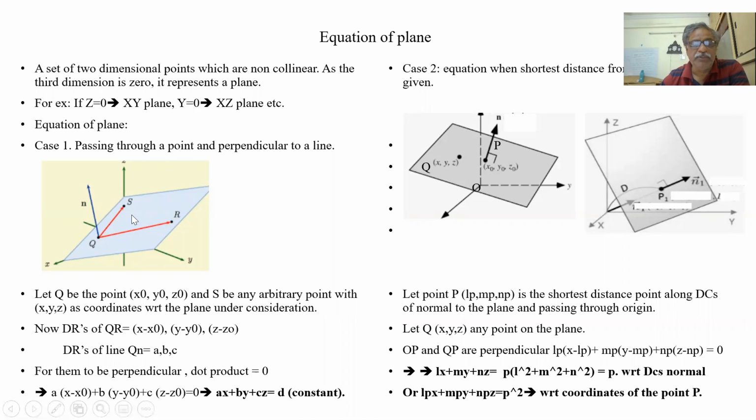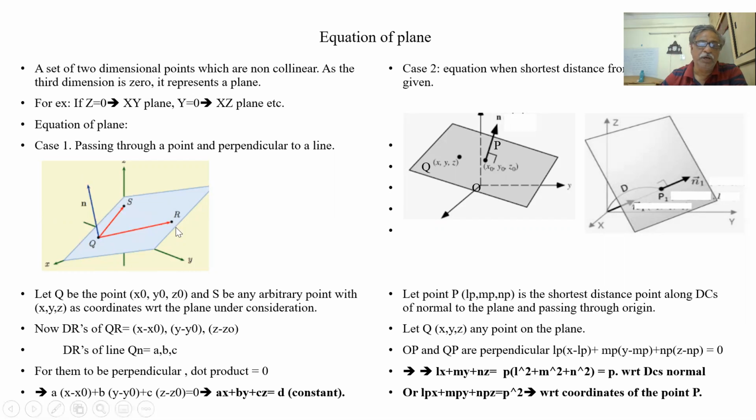So let us understand this plane through a mathematical equation. Let us say this point is x0, y0, z0, any point on the plane. There is a normal here. This is the normal. DRs of the normal are A, B, C. Earlier we have learned about direction cosines and direction ratios. So DRs of the line are A, B, C. Now this line and this plane are perpendicular, so their dot product is 0.